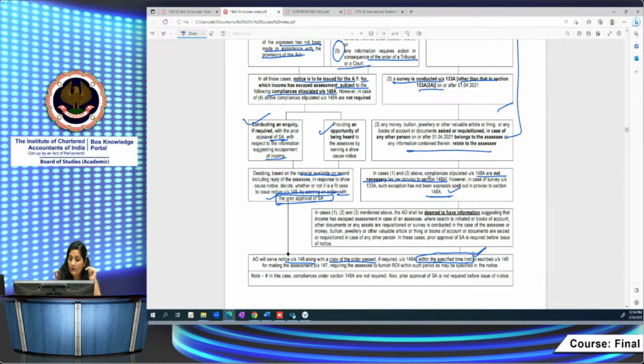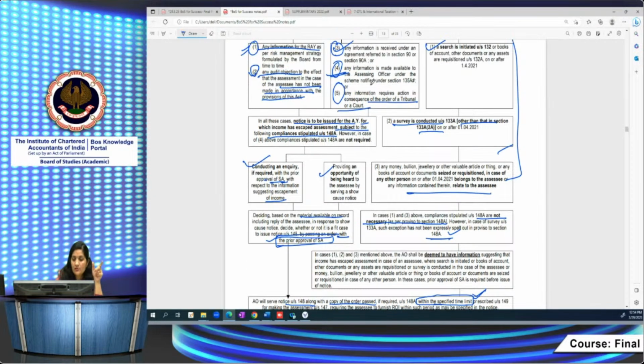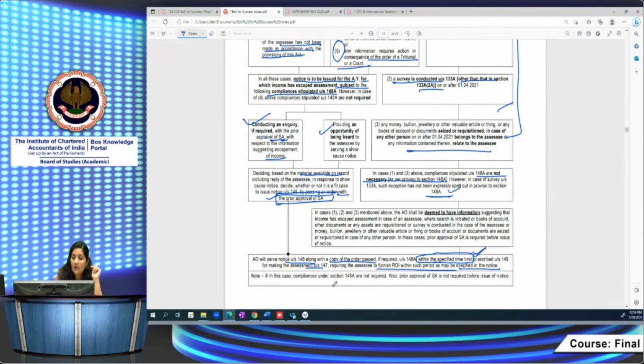We will check that within that time limit only, the assessing officer has to issue a notice for making the assessment, requiring the assessee to furnish the return of income within such period as specified in the notice. Here, this note is related to the fourth case, faceless collection of information, where the information is collected in a faceless manner as specified in section 135A. Here, 148A compliance is not required, and prior approval of the specified authority is also not required. See here, both these two things are required.